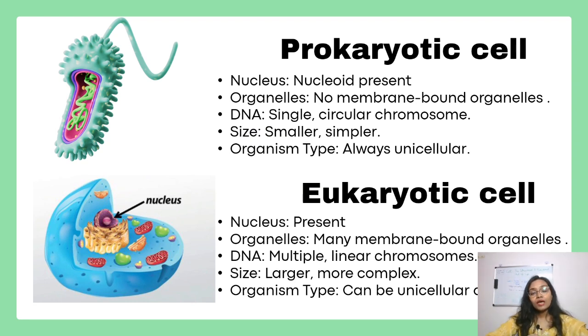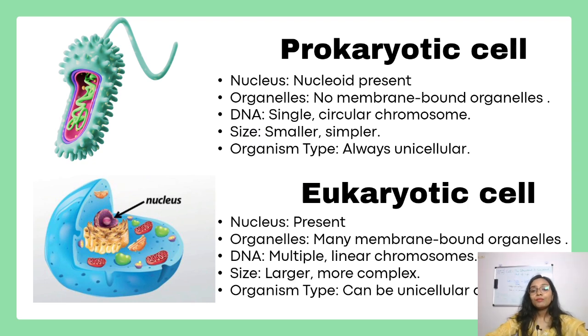The nucleus has mainly four parts: nuclear membrane, nucleoplasm, nuclear pore, and the nucleolus. So these four parts are present in the eukaryotic nucleus. Okay, nuclear membrane is not present in prokaryotic cell and it is present in eukaryotic cell. So it is the main difference between these two cells.